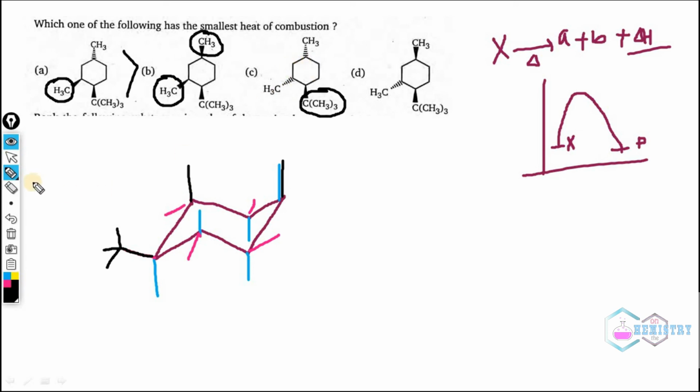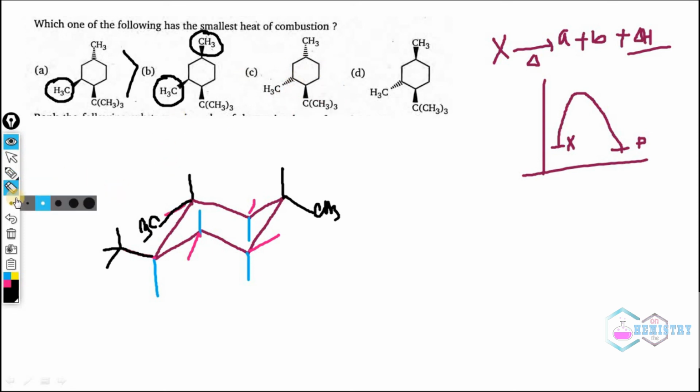Come to this point, that is number 3. CH3 is below the plane, hence this CH3 will be at equatorial position, and this CH3 is also below the plane. That means this CH3 will also be at equatorial position. Hence there is no axial bond.